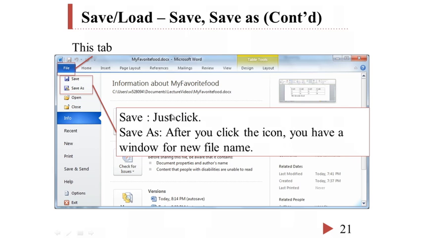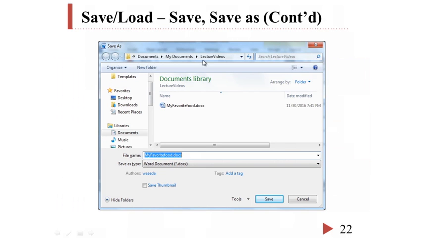Okay. To save, first, we have to push this File tab. Then, we can see Save and Save As buttons. If we want to use Save, just click. Then, the writing process starts without interaction with us. When we click Save As, we have a window for a new file name, like this.